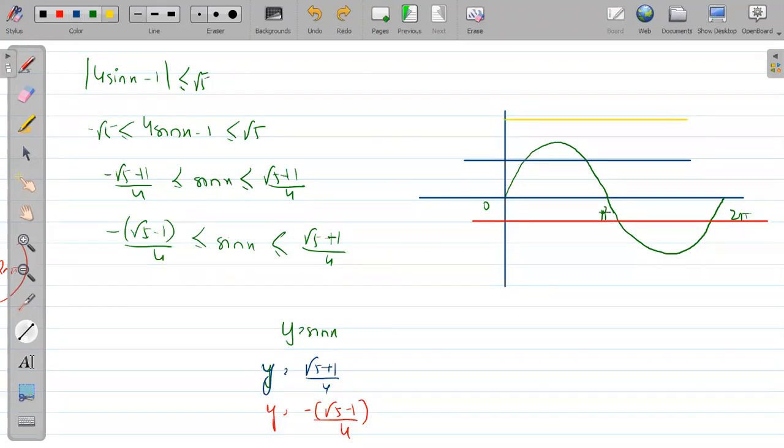Let's draw it with yellow color pen. Our box of observation is this one. We'll be observing in this part only. See where the function sin x is lying between these two lines.